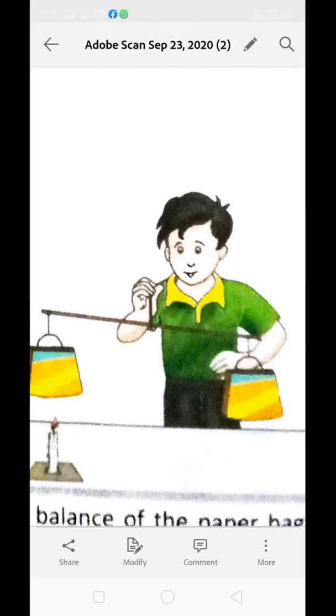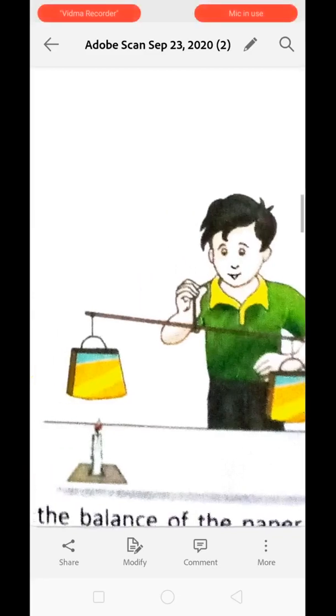Now we have to place a burning candle, and we are going to take one side of the paper bag above the candle, but we must be careful that the paper bag does not catch fire. When the air becomes warmer, it becomes lighter and starts to rise up.